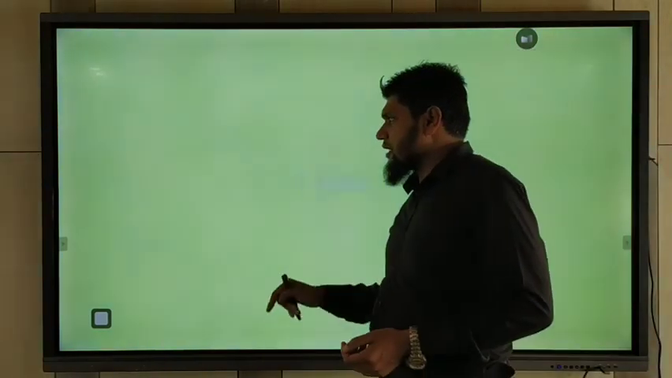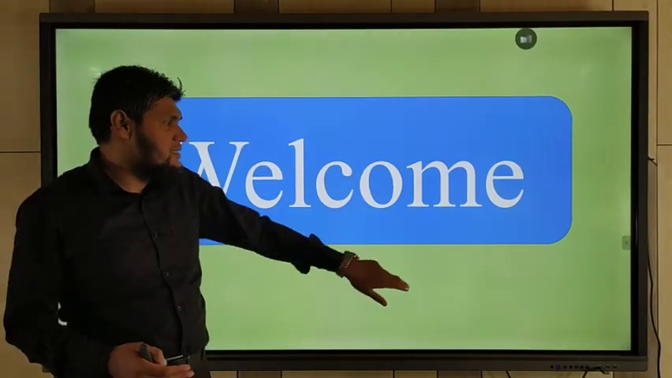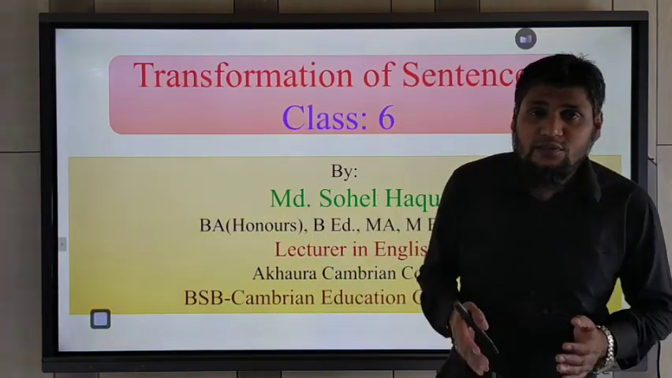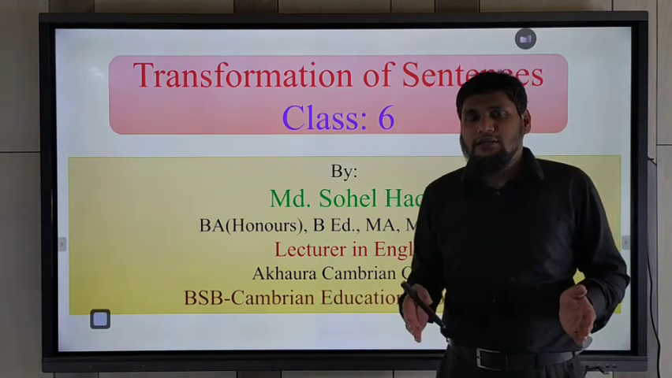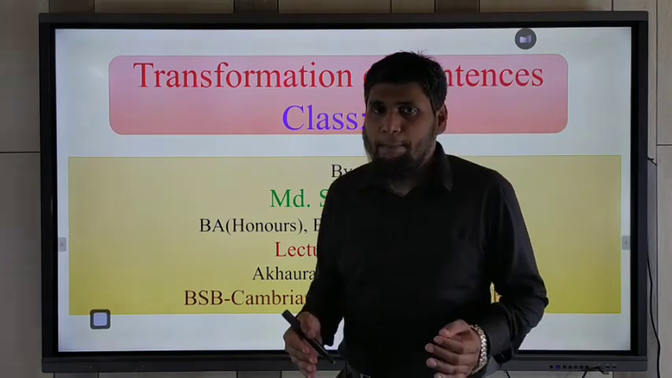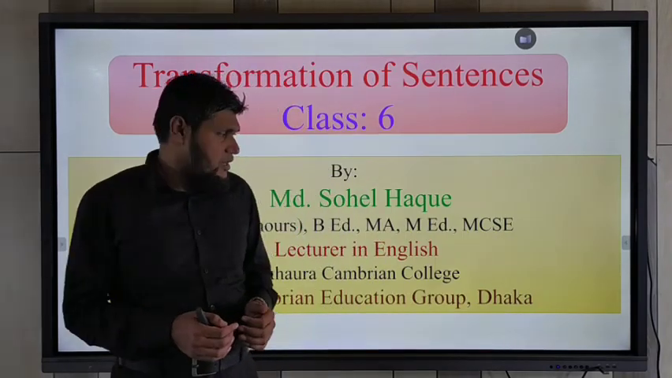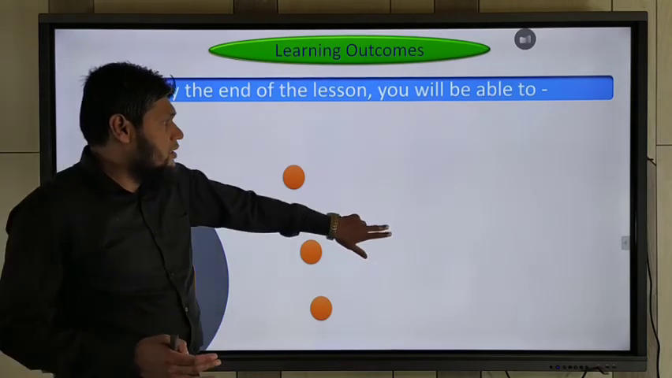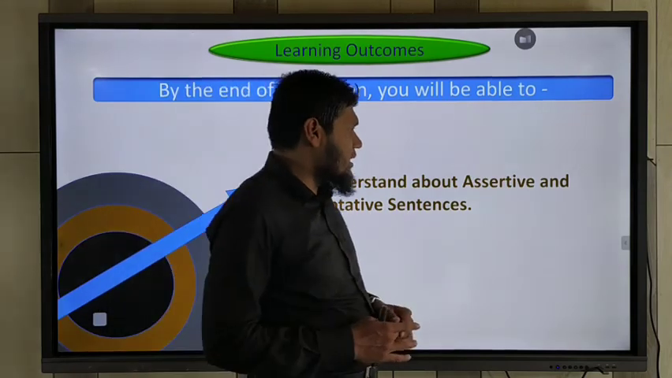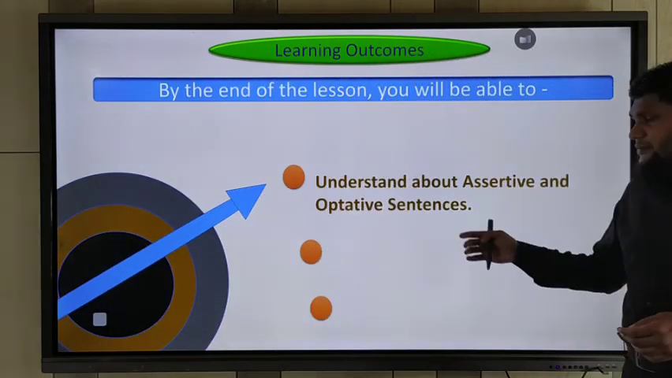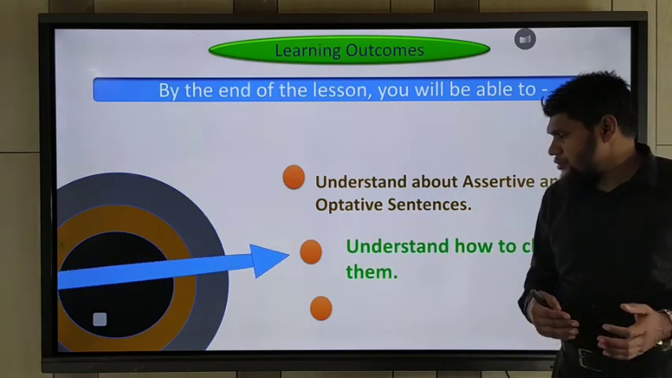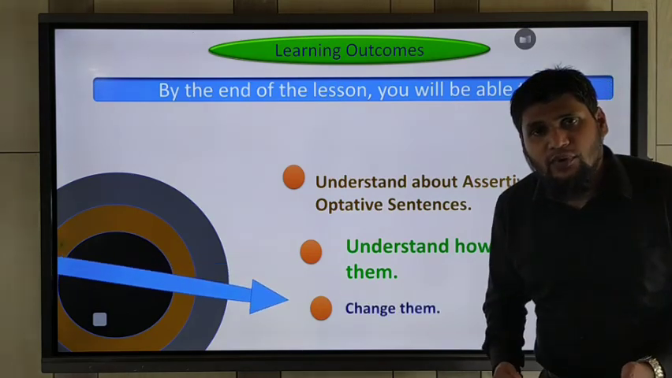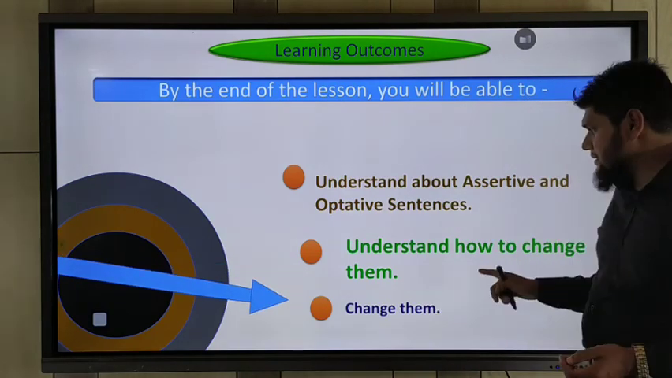Today we will take class on transformation of sentences. In your previous class, you have practiced transformation of sentences with me, and I think that you have practiced well at your home. Before starting the class, you must learn about the learning outcomes. By the end of the class, you will be able to understand about assertive and optative sentences. Then you will be able to understand how to transform them. Okay? So let's start the class.